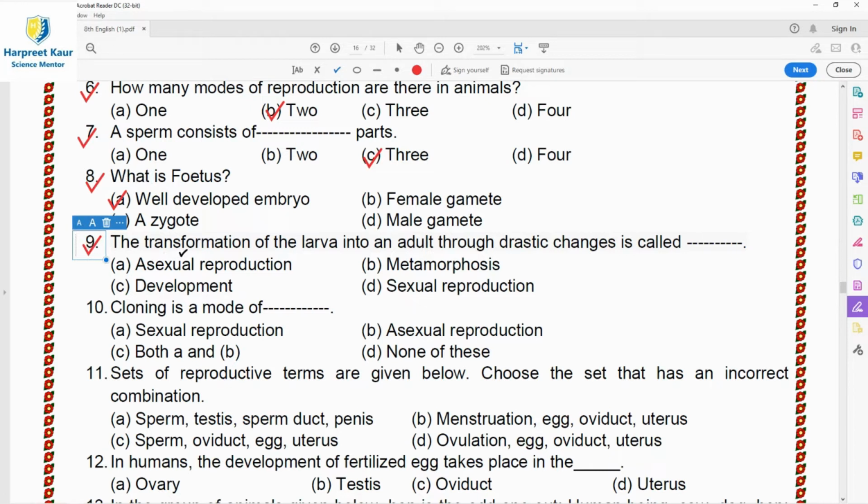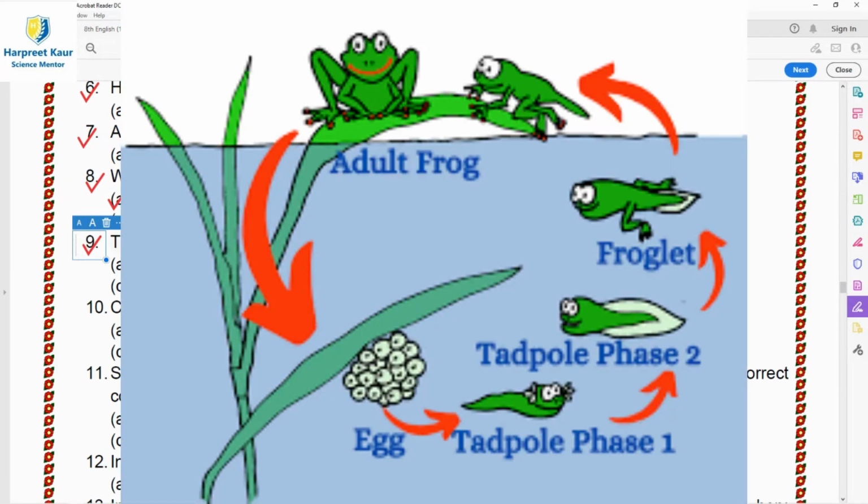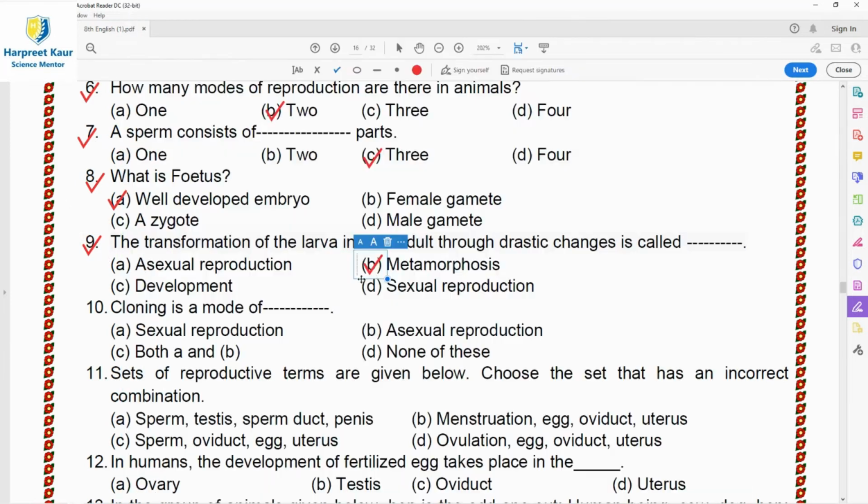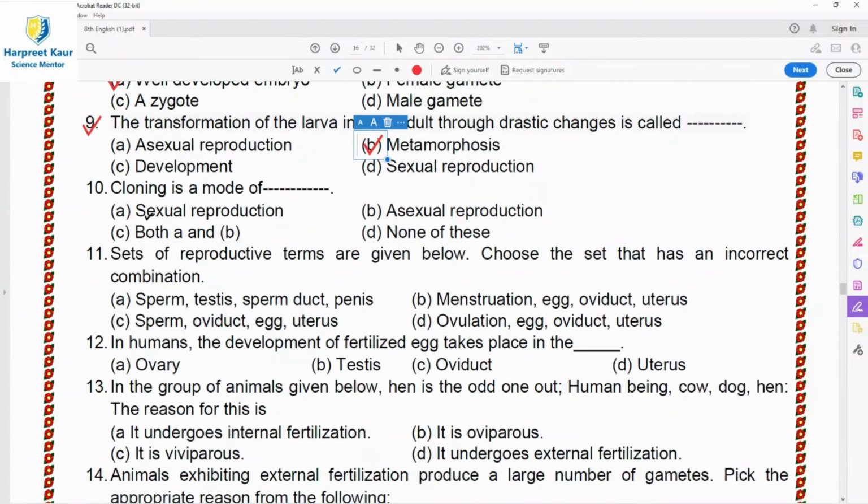Then question 9. The transformation of the larva into an adult through drastic changes is called. So we have done this in the previous question where the tadpole undergoes so many drastic changes to form an adult frog, and that process we read, it is called metamorphosis. So option B is the right answer for question 9.